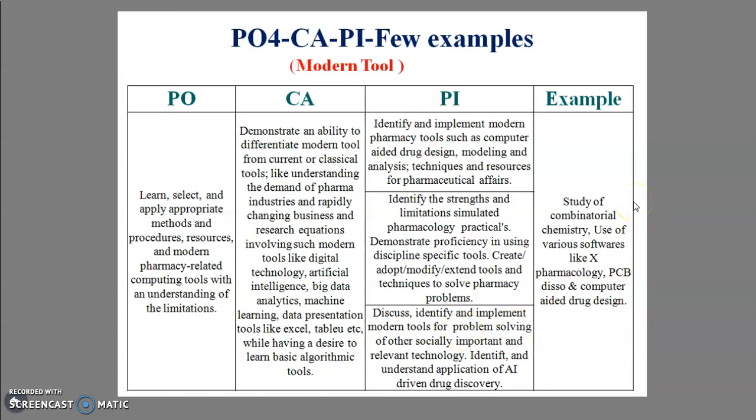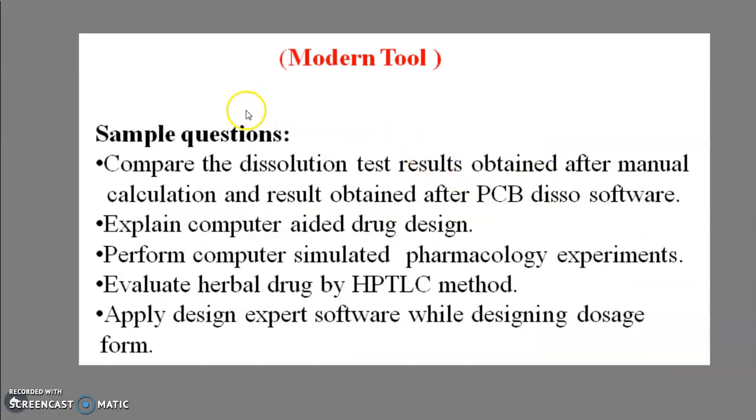Then what are the examples? Study the combinatorial chemistry, use of the various pharmacology software like Expharm, PCB-DISO and computer-aided drug design. Then these are a few of the various questions which will be available in a question paper which explain whether the student knows about the modern tool usage. Hence, we will be able to say that the student attains the PO of modern tool.